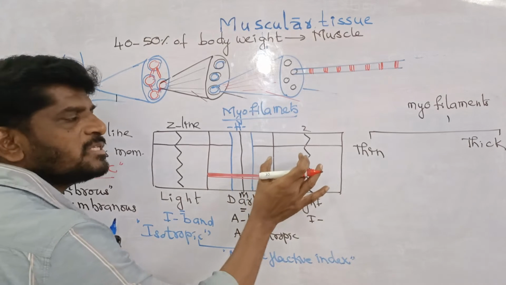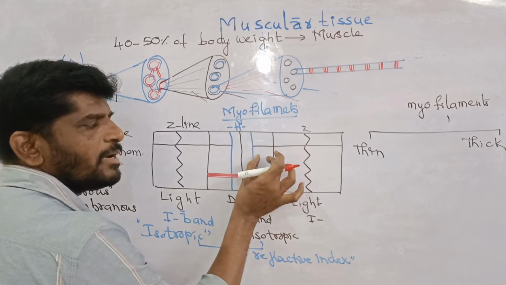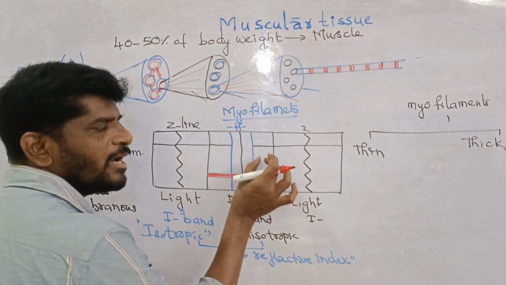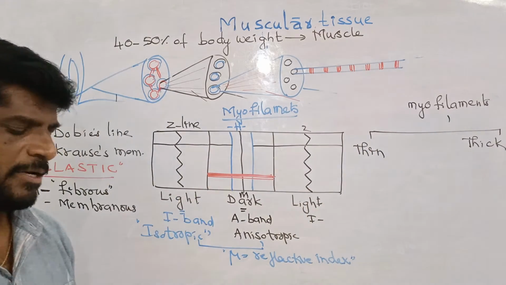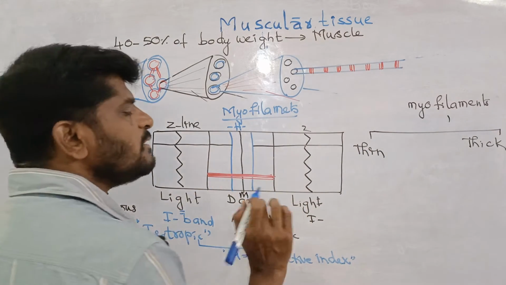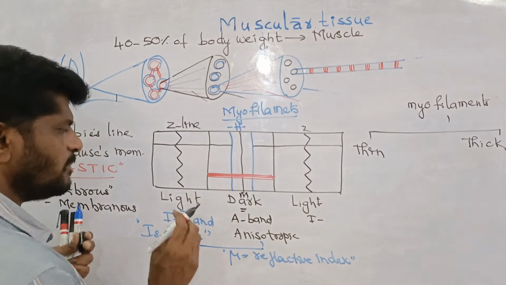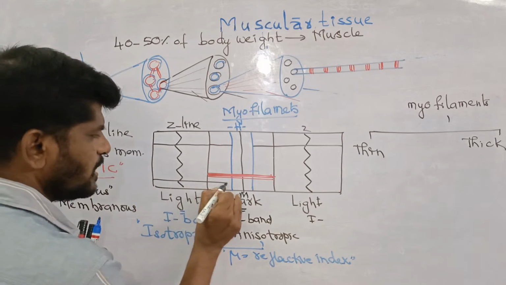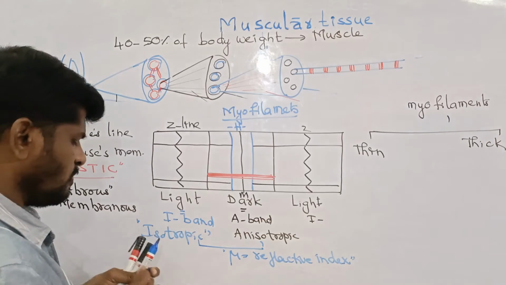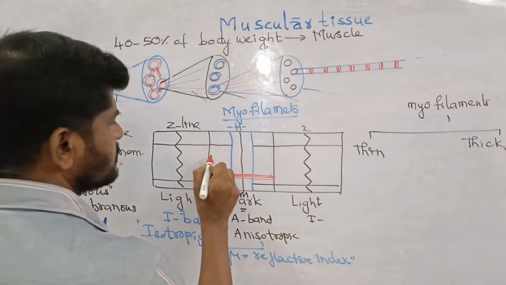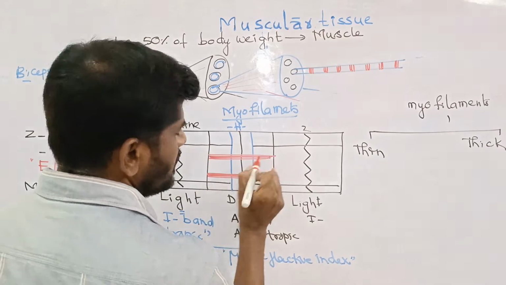Thin filaments are present in the entire I band and also extending into the A band, up to the edge of the H zone. This is the location of the thin filament and the thick filament. This is one thin filament, I can draw one more thin filament now. This is the thin filament, up to the edge of the H zone. One more thick filament I can write. This is another thick filament present only in the A band.